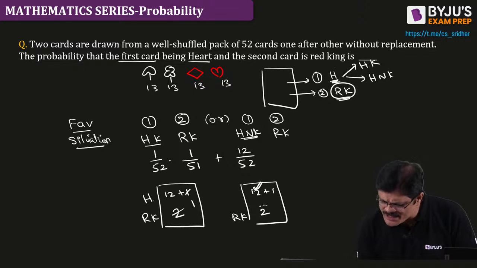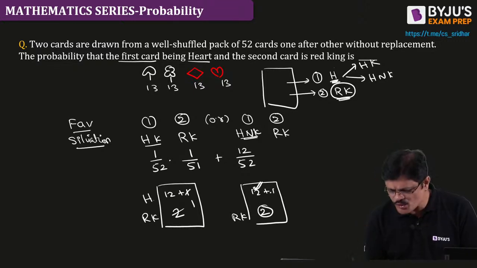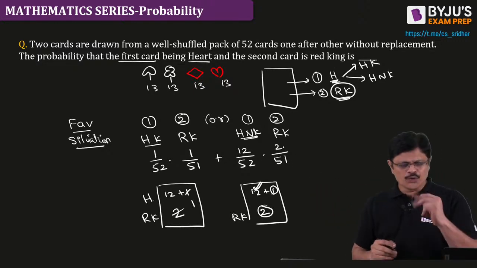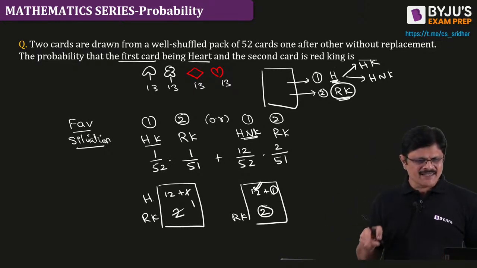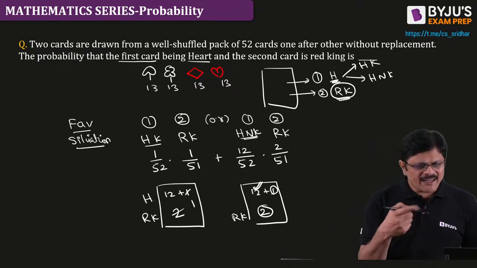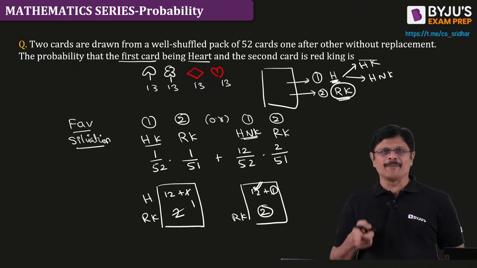Now what happened? These 2 cards are still alive because you did not select a red king. So how many ways can you select a red king, my dear friend? Because now one card is gone, 51 remaining. You can select a red king in 2 ways. So many people are giving different answers, but the answer for this problem is this.